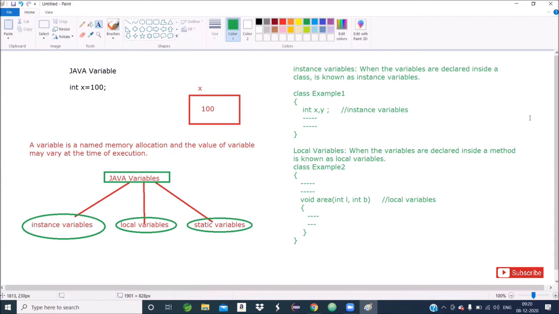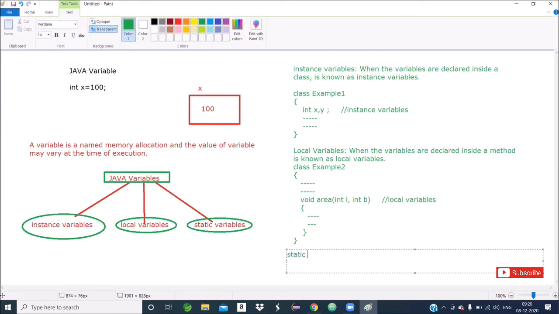So this is an instance variable and this is a local variable. Whatever variables we declare inside a method, that is known as local. Whatever variables we declare inside a class, that is known as instance variable. And then we will go to static variable. Regarding static variables, we will learn in detail in the chapter on class. So just remember, simple, static variable.